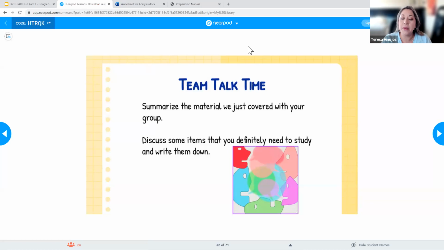Make sure that you do pick a speaker. I'm going to call on a couple of speakers so that you can share your summaries. However you summarize it, I suggest that you write it down first, so that you have it somewhere, and then you all can discuss it. So I'm going to give you 7 minutes to do that. Again, first write down your summary, then discuss, and then condense that as a group.